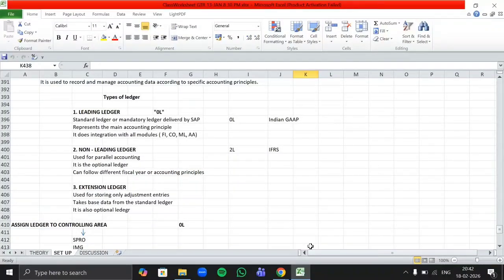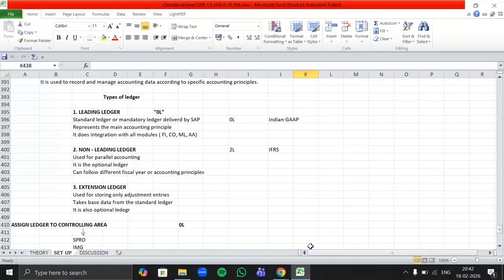So what will the leading ledger do? The leading ledger will generate our accounting books, meaning our company's balance sheet and our P&L, right? But which rules will be used in the leading ledger? The rules followed according to the Indian GAAP, right? Now the non-leading ledger is also the same thing. It also reflects your legal and statutory reporting, your balance sheet and P&L.